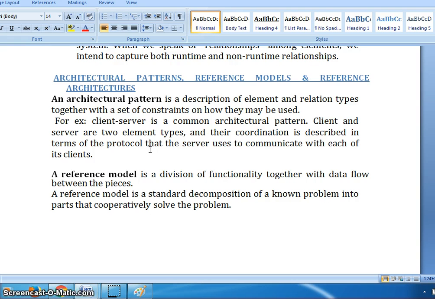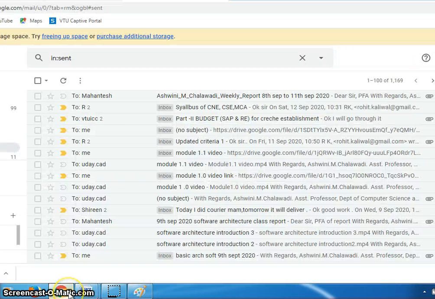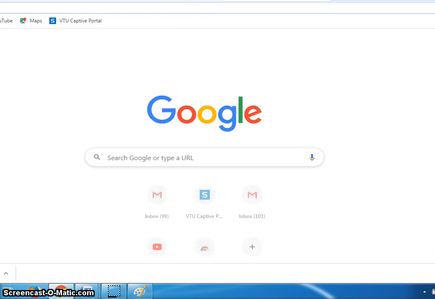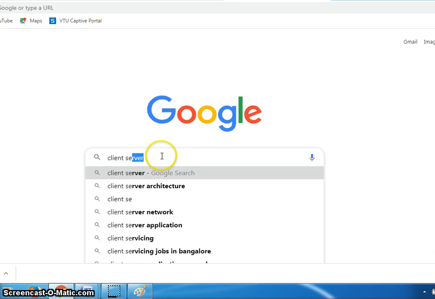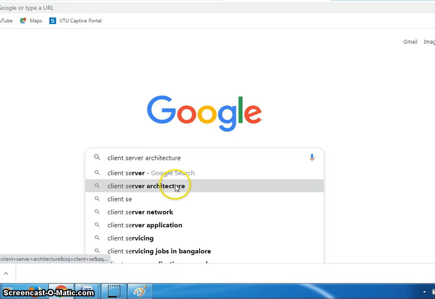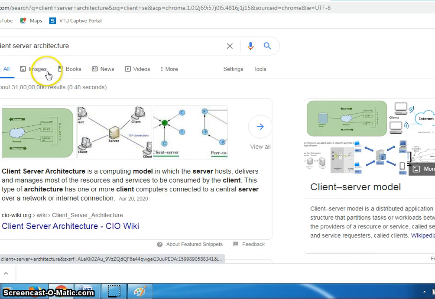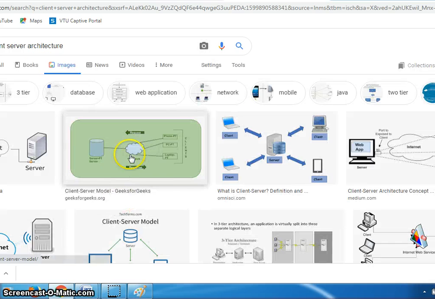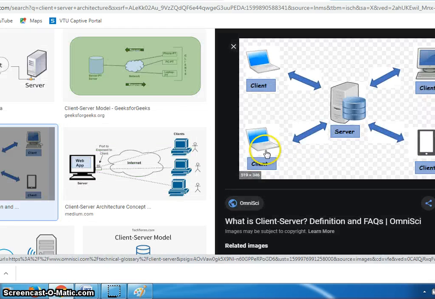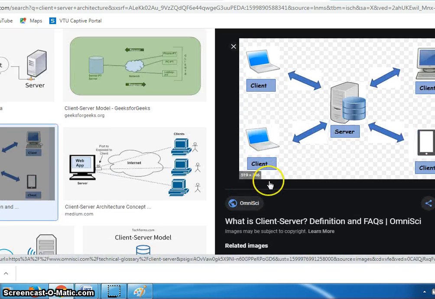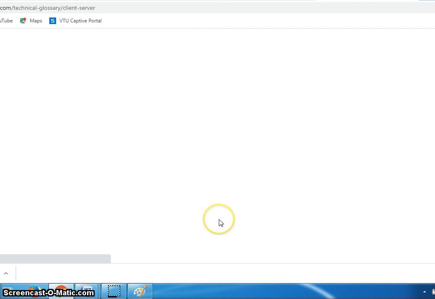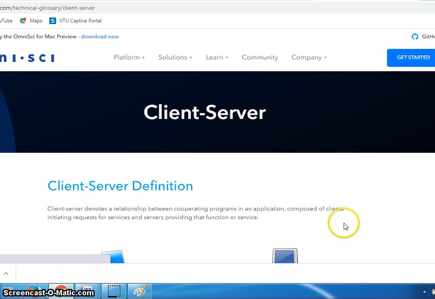And one example we can discuss is that client server is a common architectural pattern. Let me explain how the client and the server architecture behaves.